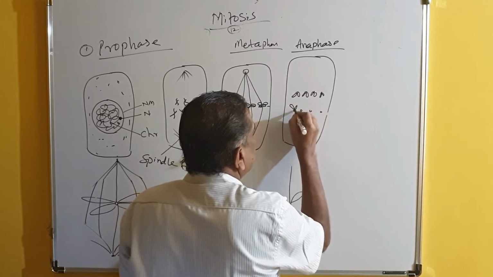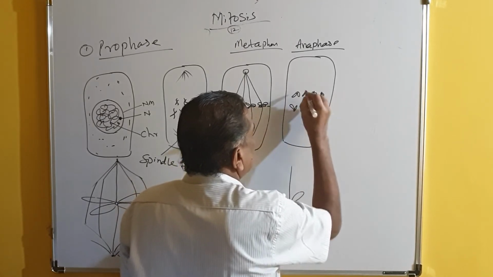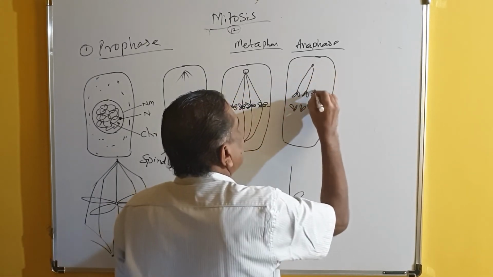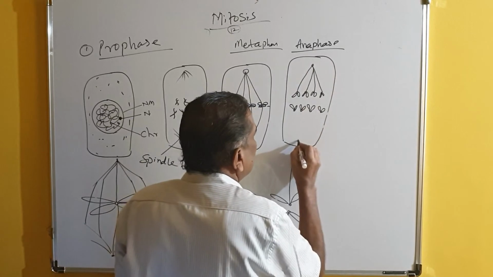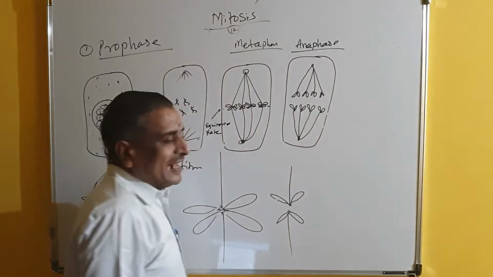So these are the chromatids, and this is the pole here. So all the chromatids start moving towards opposite poles, and this is called anaphase.